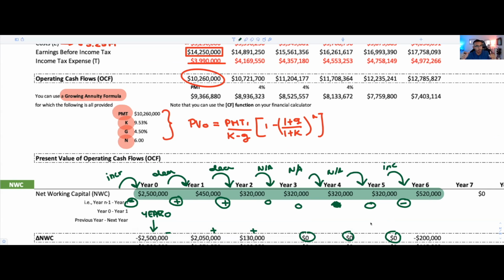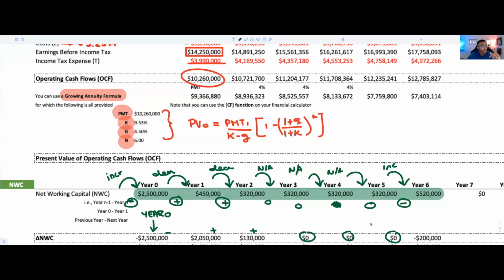It's very easy. The first step is you're going to plot every single one of these either on your timeline or in a table. Then you're just going to find the change in net working capital. What happened from year 0, our initial investment in NWC, to year 1? Oh, it didn't stay the same? All right, it actually decreased. Amazing. Well, that means that we recouped some. So really using that framework helps you a lot.